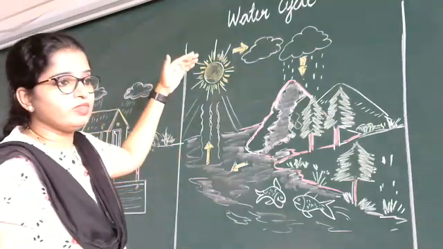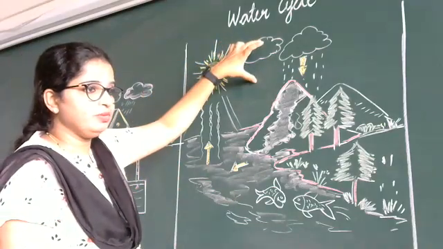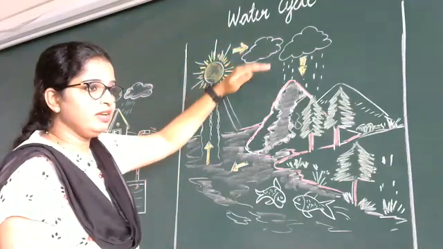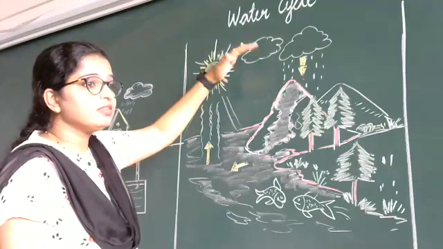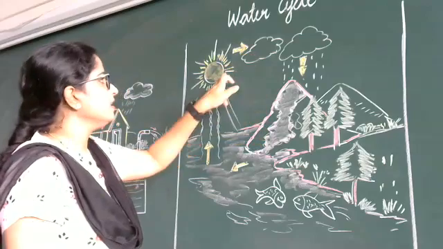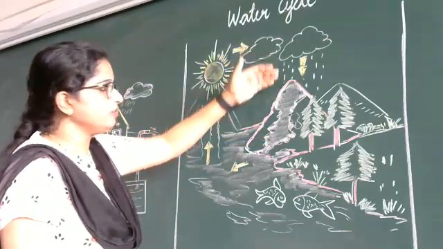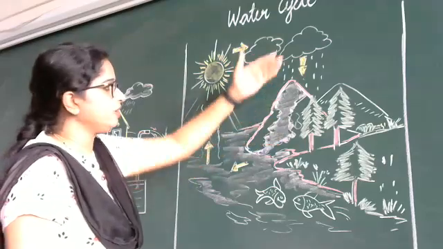It forms clouds. Yes, it is converting into a cloud, and after that, when these clouds cool down, they form rain. When it becomes cloud and cools down, we get water.